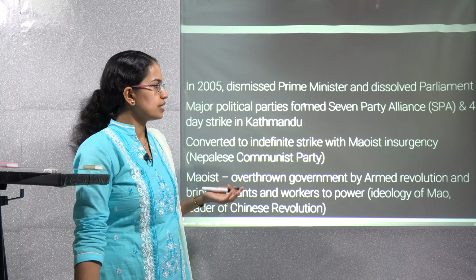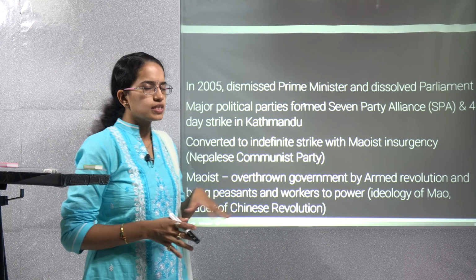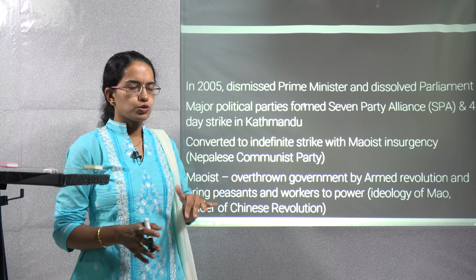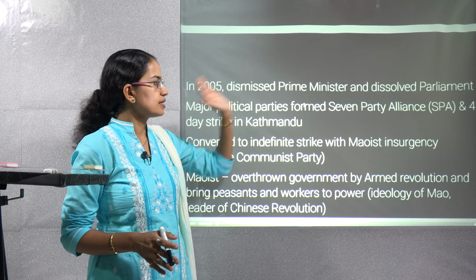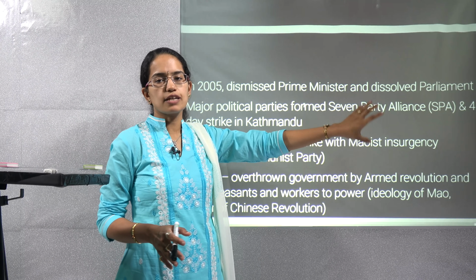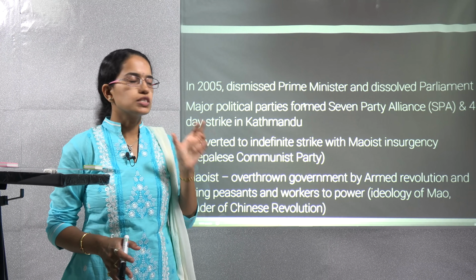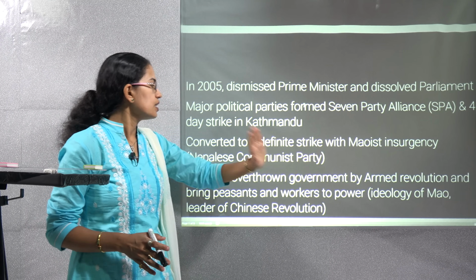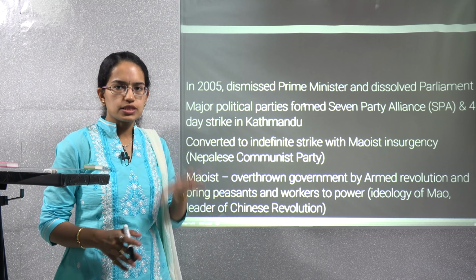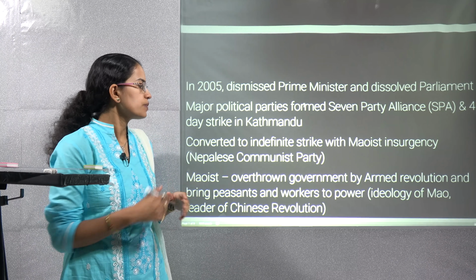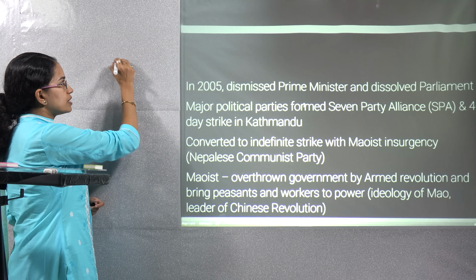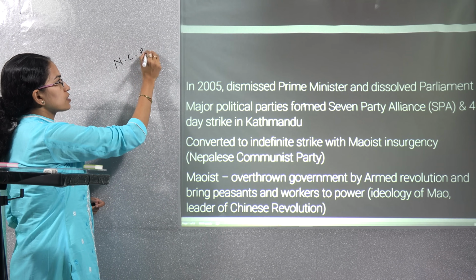What happened was, there was a dismissal of the parliament, and the prime minister was dismissed. Finally, the major political parties formed the SPA, the 7-party alliance, where 7 of the major parties came together, and there was a 4-day strike in Kathmandu, following which there was a strike that was led by basically the Nepalese Communist Party.